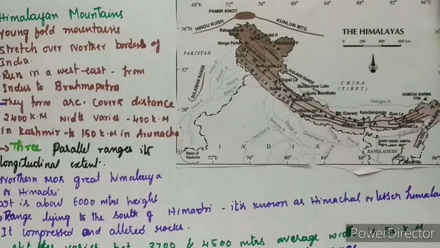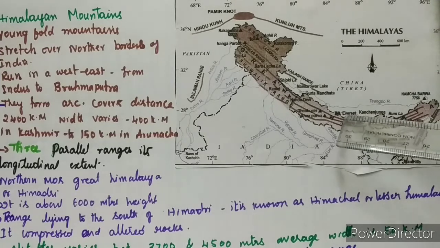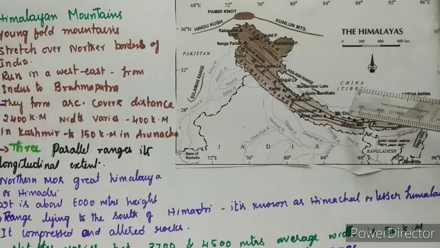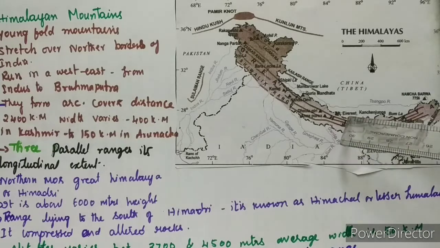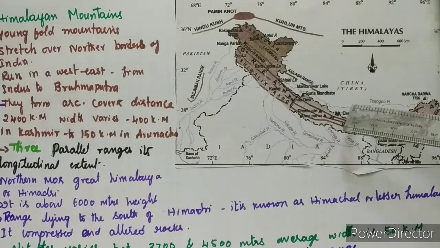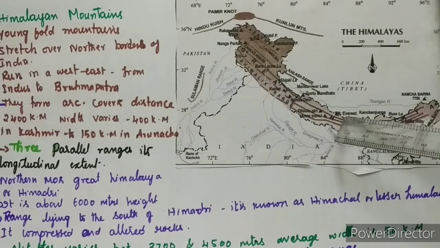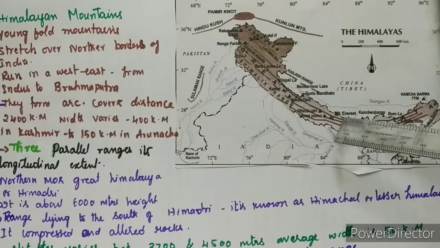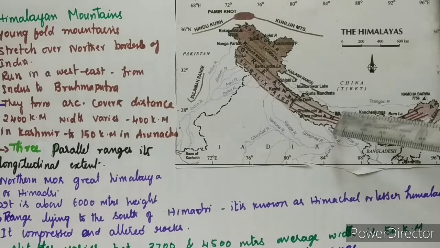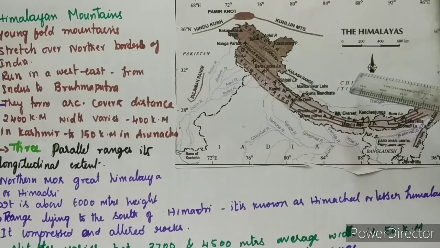Here they have given some of the highest peaks of the Himalayas. You can see Mount Everest here. It is in Nepal, and the height of Mount Everest is 8,848 meters. Is it clear? And Kanchenjunga is in India.